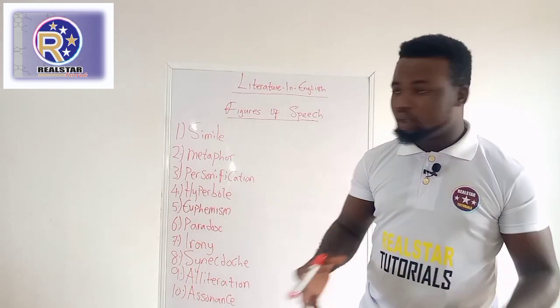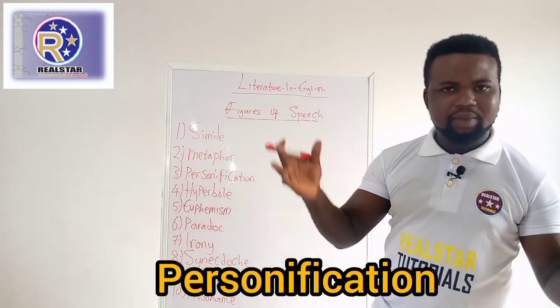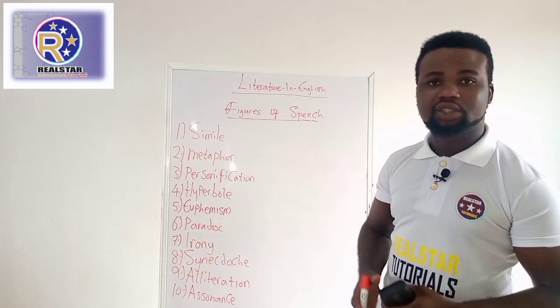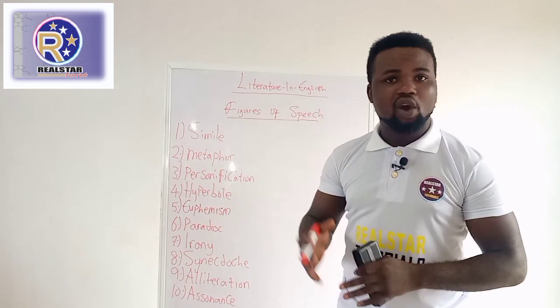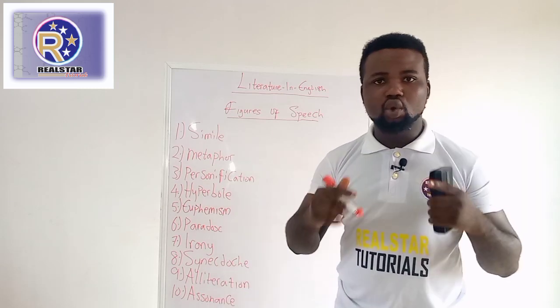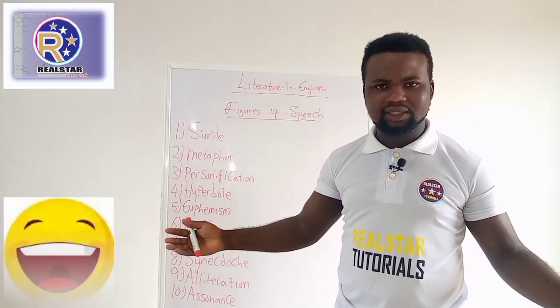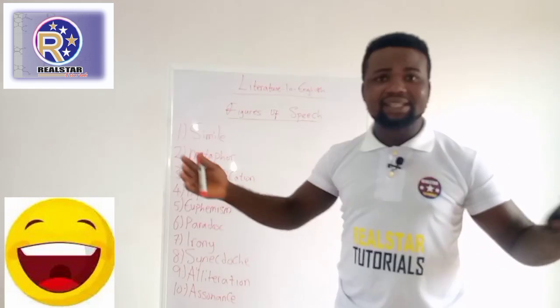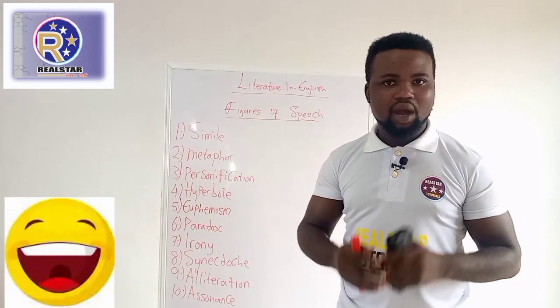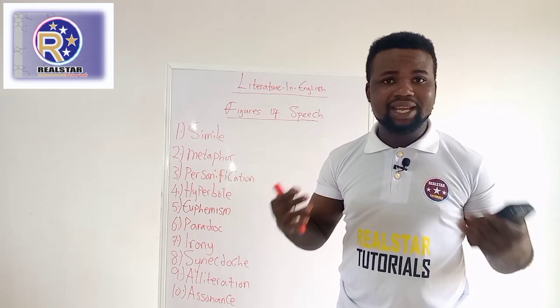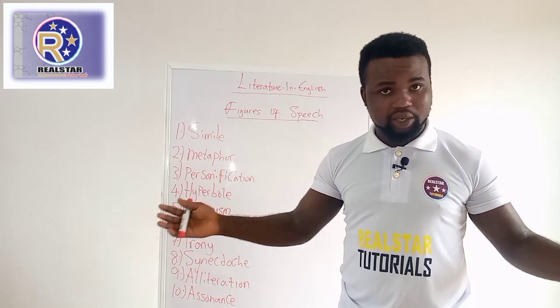Then let's look at the next one, personification. What do we mean by personification? Personification deals with attributing the qualities of a man or an animal to an inanimate object. For example, the sun is smiling, the Mississippi is dancing. You understand? Now, I'm sure you know that it is only a man that smiles, a man or a woman.